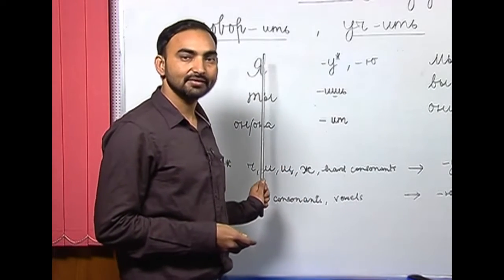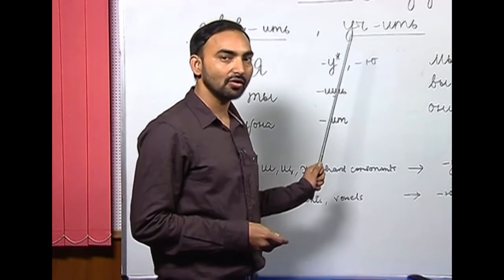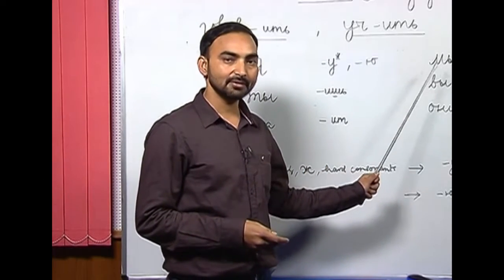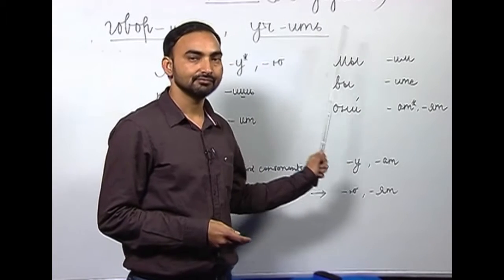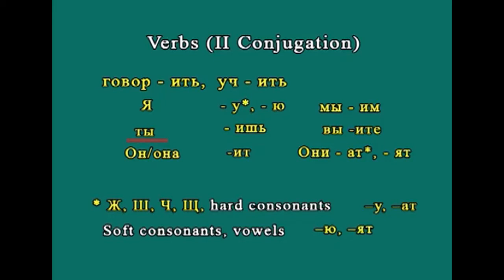For first person singular number, we add either у or ю. For first person plural number, we add им. For second person singular number, we add ишь, and for second person plural number, we add ите. For third person singular number, он она, we add ит, and for third person plural number, we add either ат or ят.